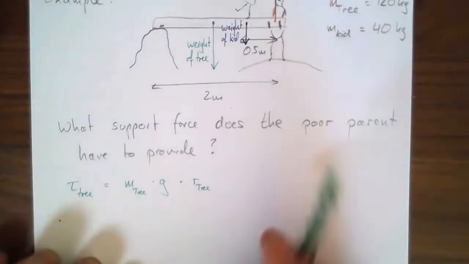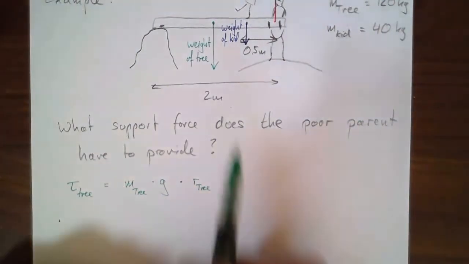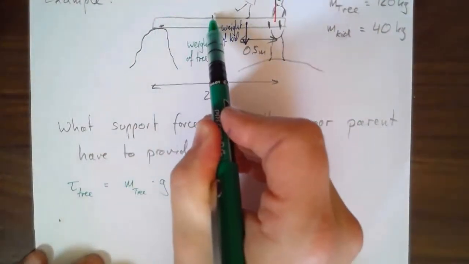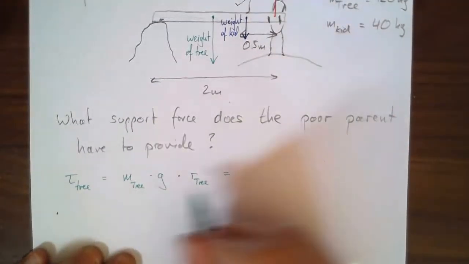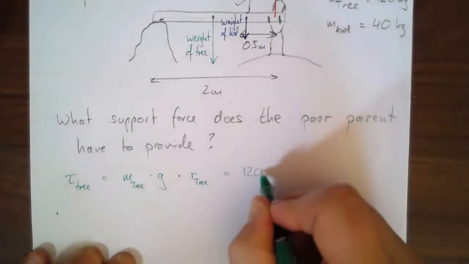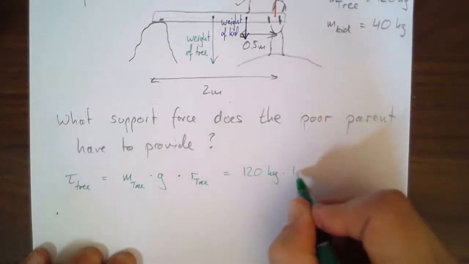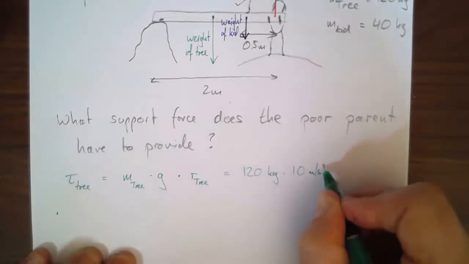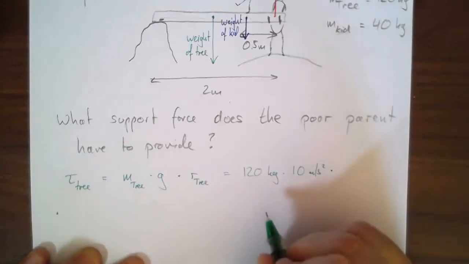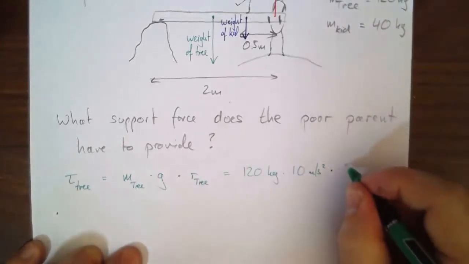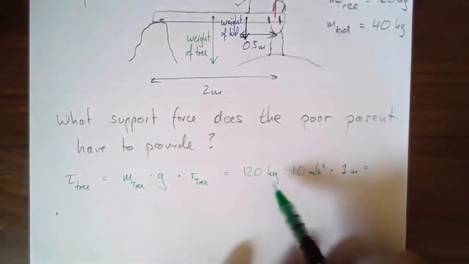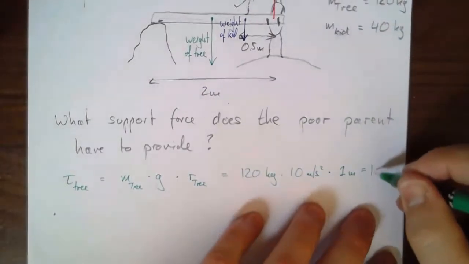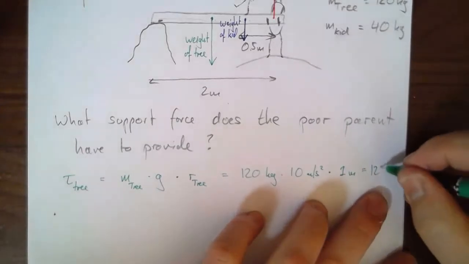And then, of course, the r3 itself would be distance from here to here. So it'd be 1 meter. Let's do the math. 120 kilograms times 10 meters per second squared times 1 meter. That comes to 1200 Newton meters.